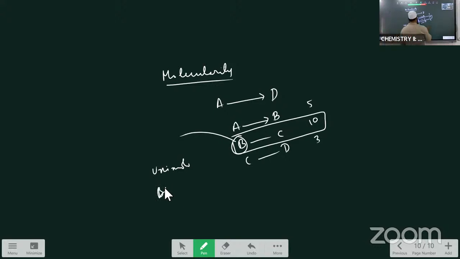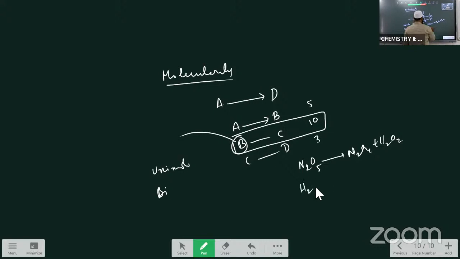You have to see that molecularity values are positive integral values, and these are theoretical values only. An example for the unimolecular reaction is the dissociation of N2O5, which gives N2O4 plus half O2. H2 plus I2 gives reversible 2HI; this is the example for the bimolecular reaction.